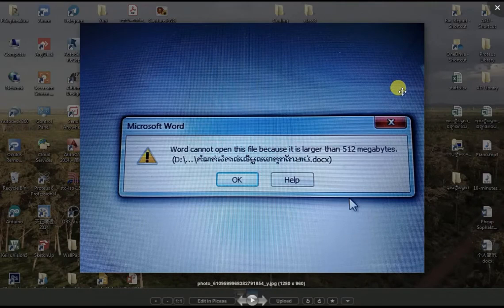This is happening because you have added a lot of pictures and media within your document that exceed 512 megabytes. Your images are probably original images taken from your camera, something like 3, 4, 5, maybe 6 or 20 megabytes per image, and you have added 100 or 1000 images within one document. When you save it, close it and open it again, this will show up: Word cannot open this file because it is larger than 512 megabytes. So in order to solve the problem, we have a solution.